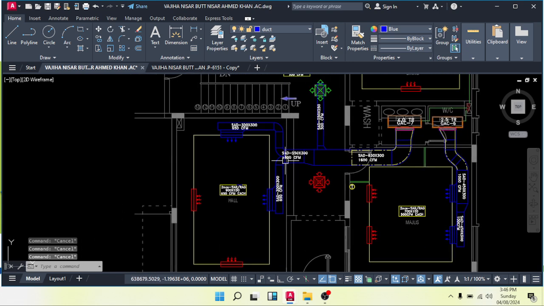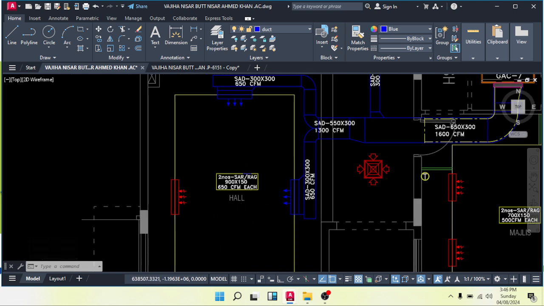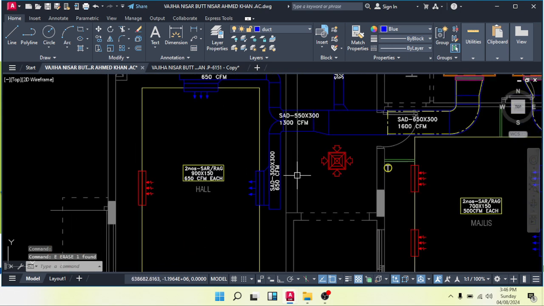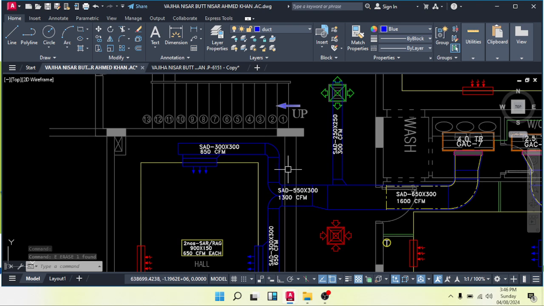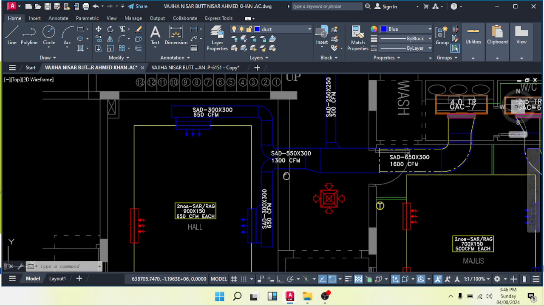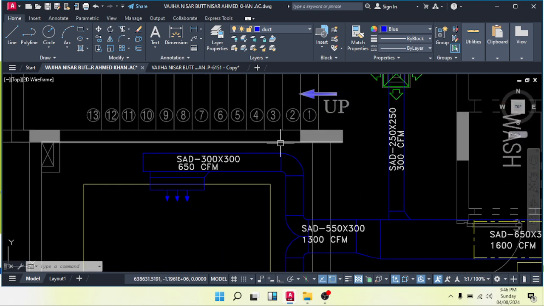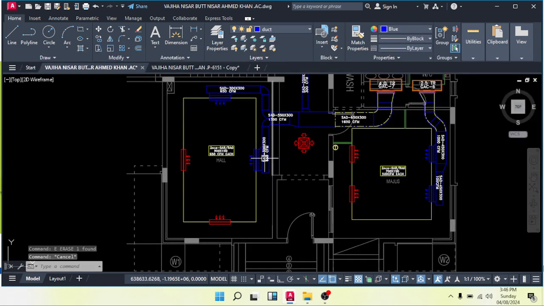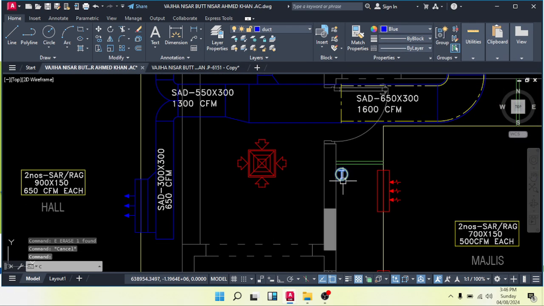Now for example, this hall area, where we will keep our thermostat. This is the entrance, so this is an open entrance. There is no door for this one, so we can keep it this side also and this side also. Wherever you want you can keep it.